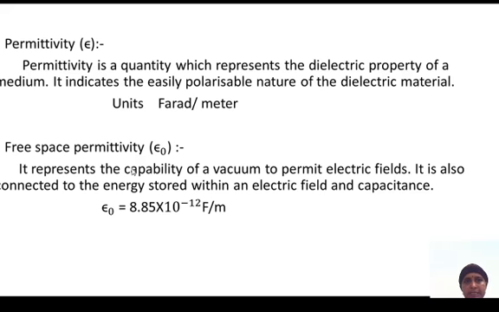Permittivity is the quantity which represents the dielectric property of the medium. Next, free space permittivity, epsilon naught. It represents the capability of vacuum to permit electric fields. When we take the permittivity in free space, that is vacuum, we call it the free space permittivity, epsilon naught. Epsilon naught is equal to 8.85 into 10 power minus 12 farad per meter.